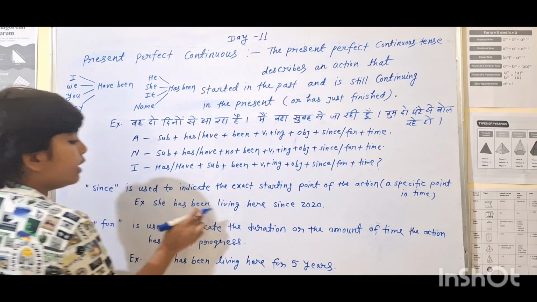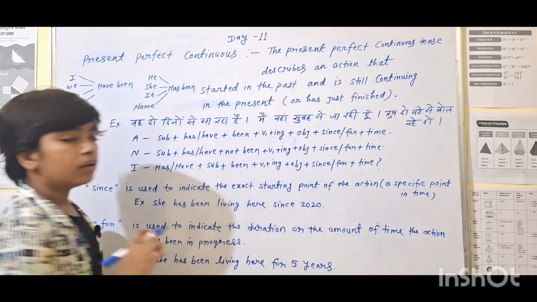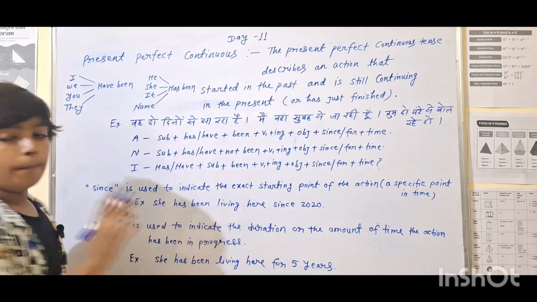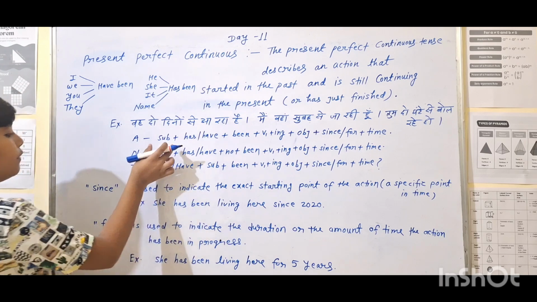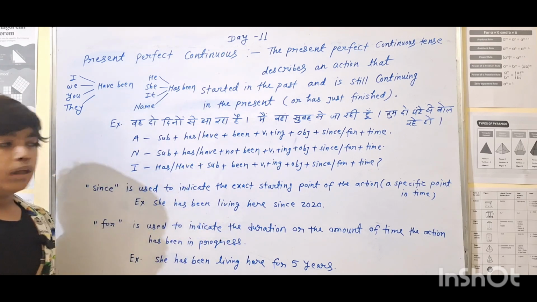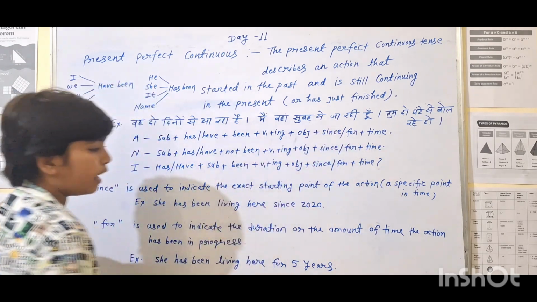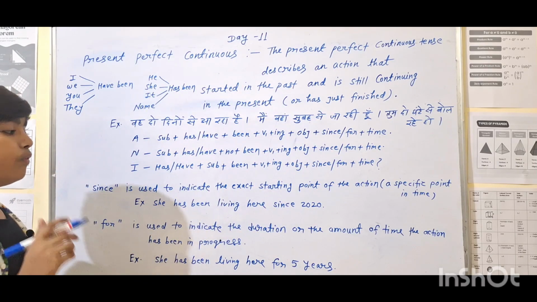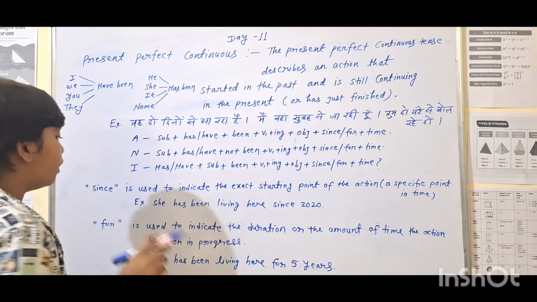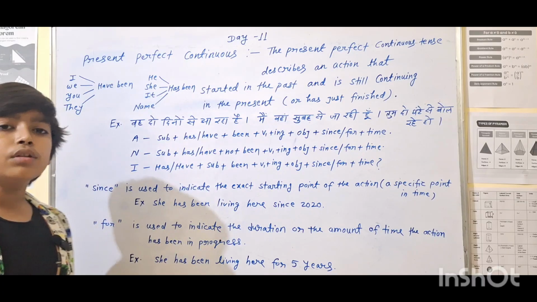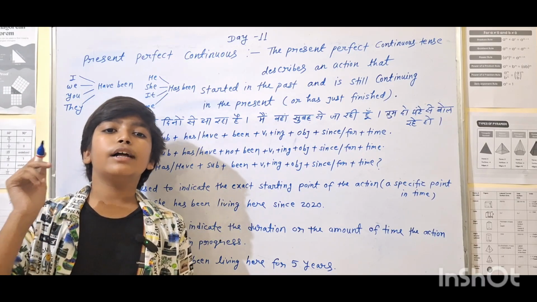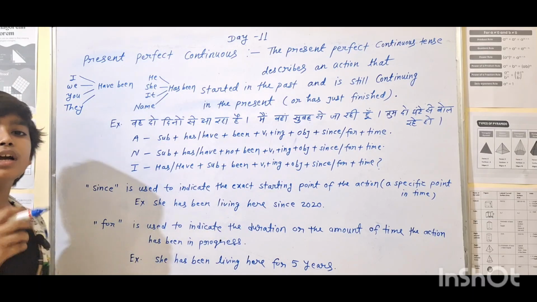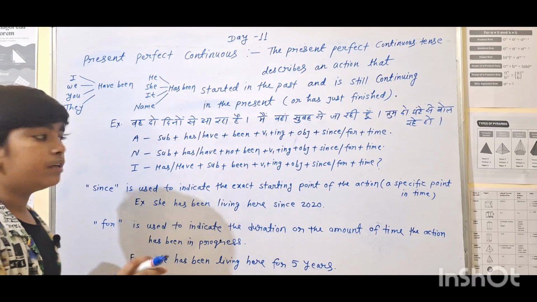The example is: she has been living here since 2020. Here, in affirmative, since or for plus time comes. By this sentence we understand that since is used to indicate the correct starting time or point of time. In this we know the correct starting time of the action.